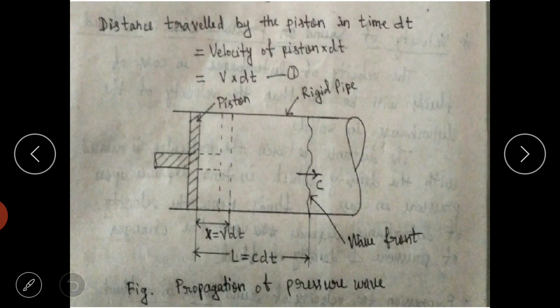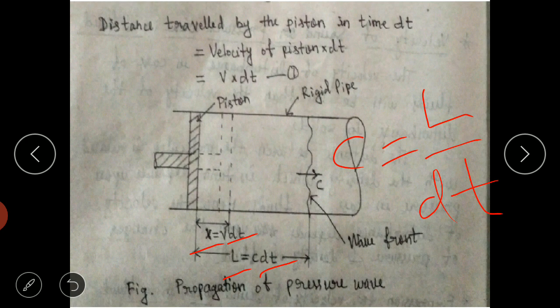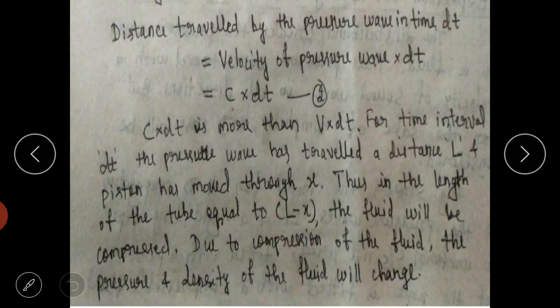See here, I was telling about this. In time dt, the piston is traveling x distance, whereas in the same time dt, the pressure wave is traveling a distance L. So you know c is equal to L divided by dt. This is the propagation of the pressure wave in a piston.